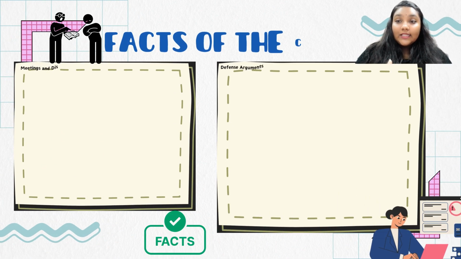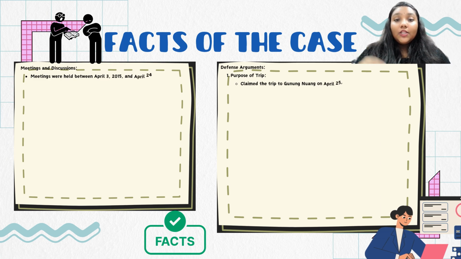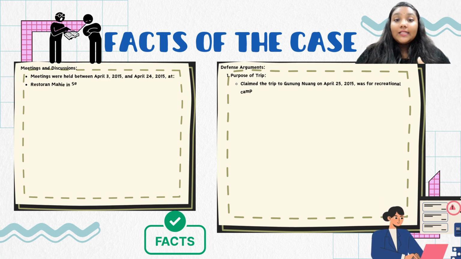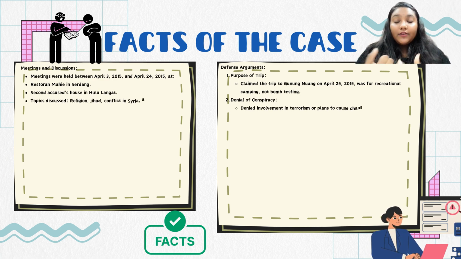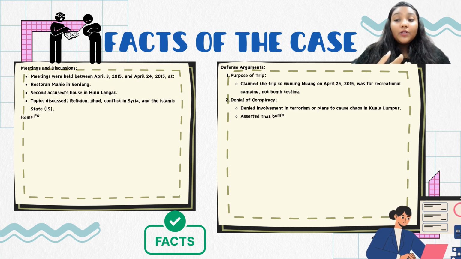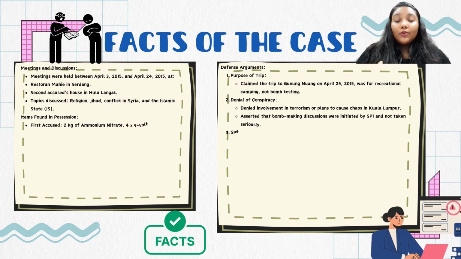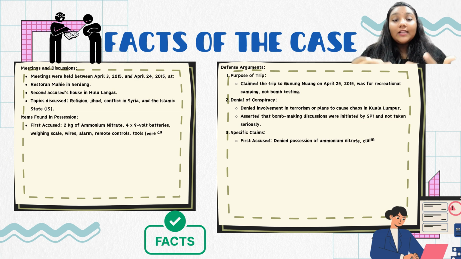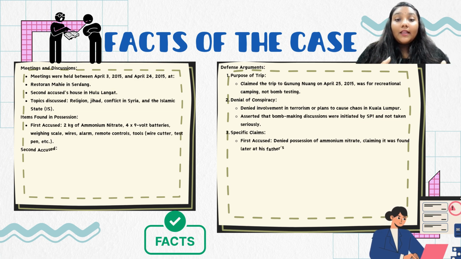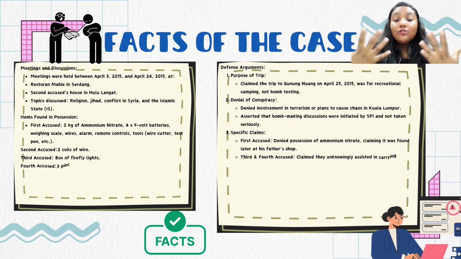The facts of the case are that between April 3rd and April 24, 2015, the accused held meetings at Restaurant Mahi in Serdang and the second accused's house in Hulu Langat, where they discussed topics such as jihad, the Syrian conflict, and the Islamic State, which is IS. Items found in their possession included ammonium nitrate, batteries, wires, PVC pipes, and tools that can be linked to bomb making, with other witnesses possessing diesel, fuel, matches, and also aluminium foil.